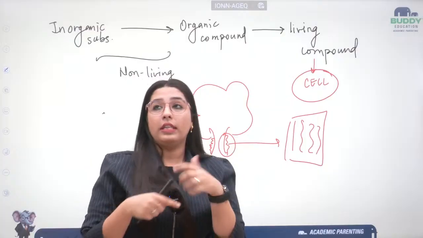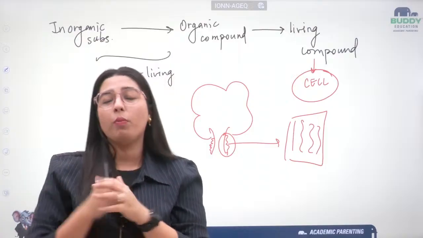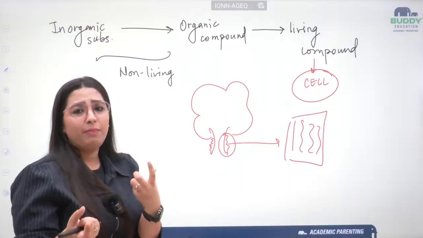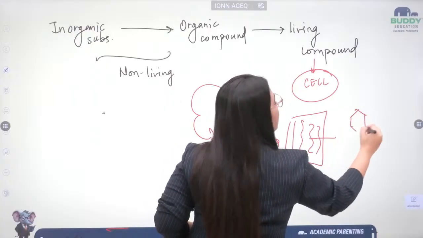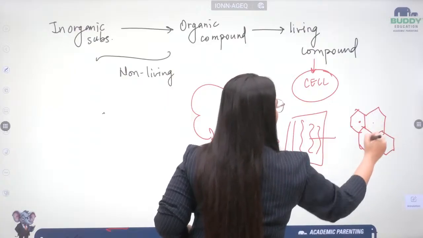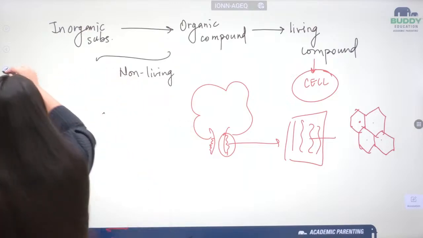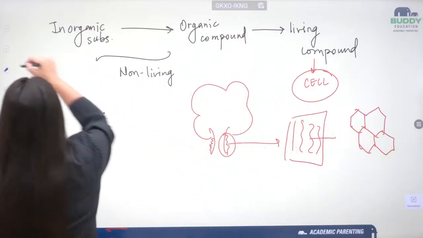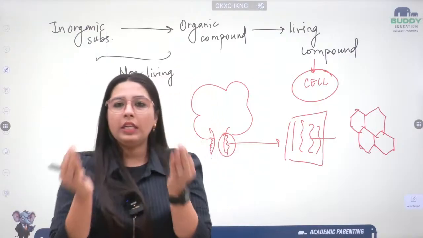So Robert Hooke, in that curiosity, went and saw that bark of the tree under the microscope. When he was examining that bark, he saw a structure like a honeycomb. Something like this. But this compound, I have already made a dot. I have to erase this so that it will be more clear for you guys. When he examined that thing very closely, he saw that there is a hollow honeycomb structure.